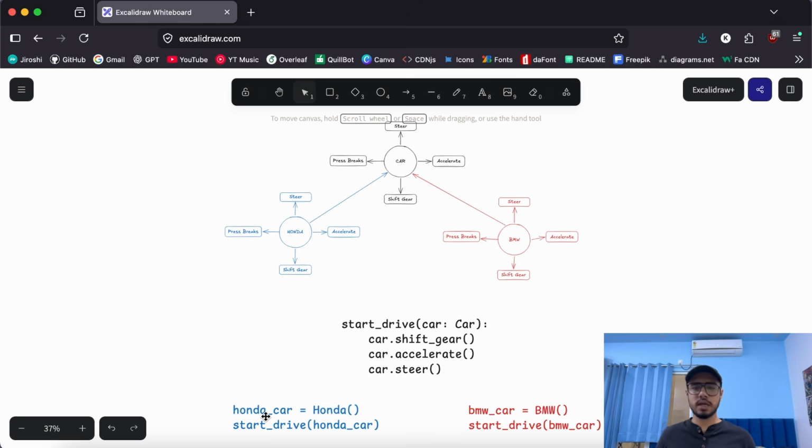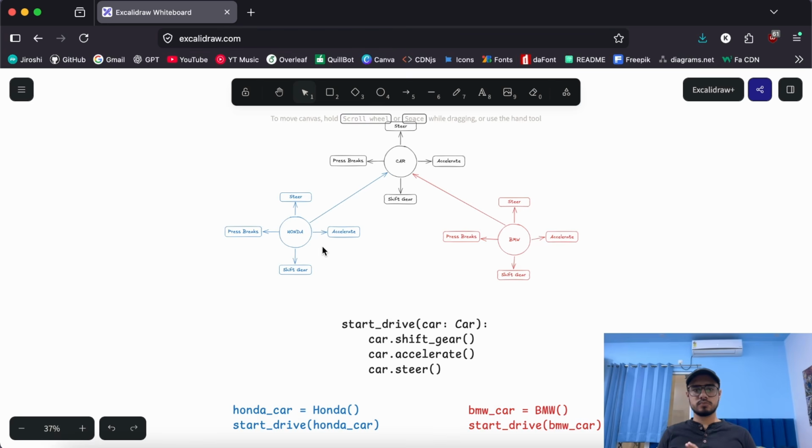This is the essence behind how strategy patterns work. We define different strategies. Here, Honda is one type of strategy and BMW is another strategy. Now we can actively swap between these strategies. So we have a main function where we can keep swapping these strategies, and it will keep behaving differently based on what object we are passing. And this is what we traditionally call runtime polymorphism. And with the strategy pattern, it becomes way easier to make these swaps happen without making the code messy.